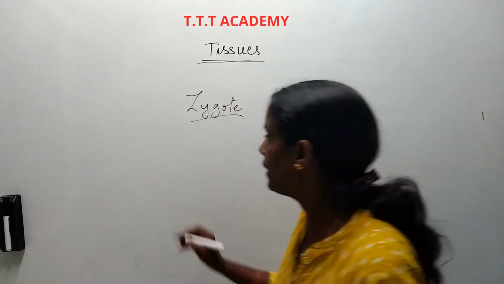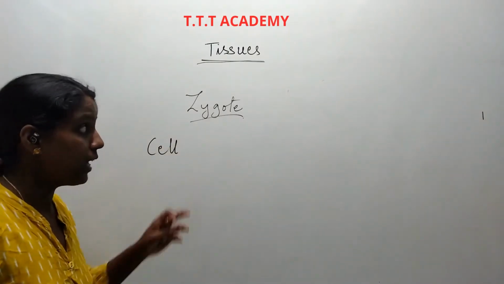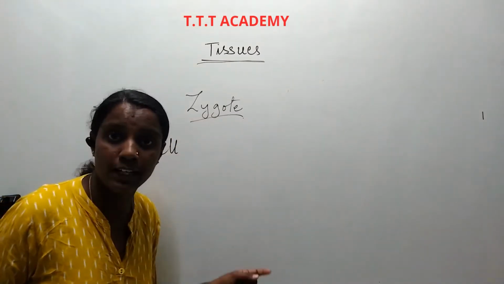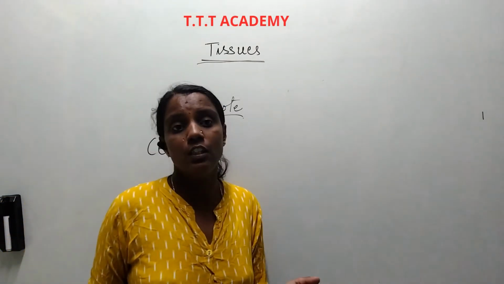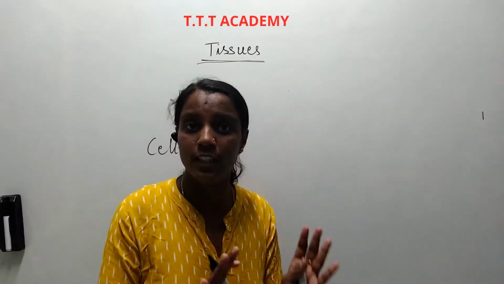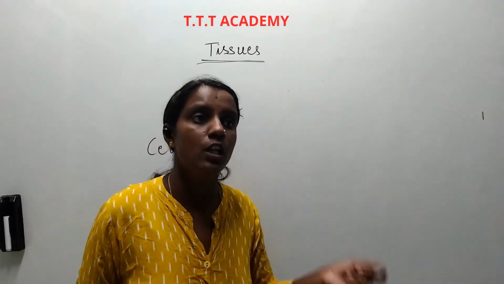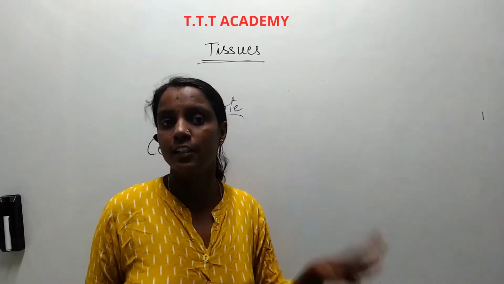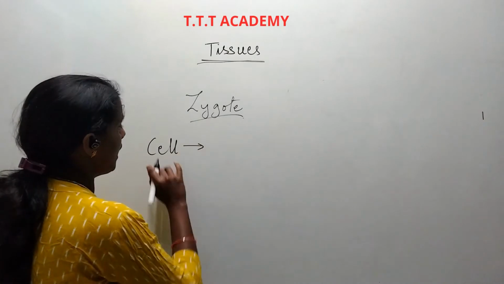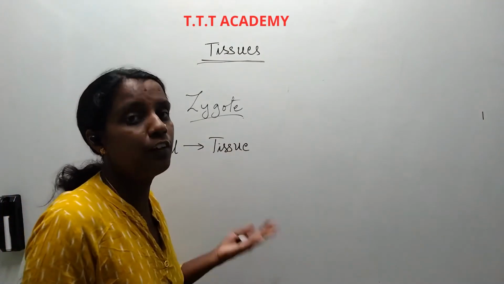You know that the cell is the basic structural unit of life. We discuss tissues only in multicellular organisms, because unicellular organisms have only one cell, built by a single cell itself. They do not divide, so there is no formation of tissues. When cells divide, they form tissues to perform a similar function.